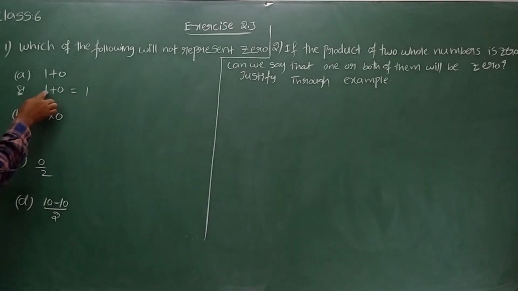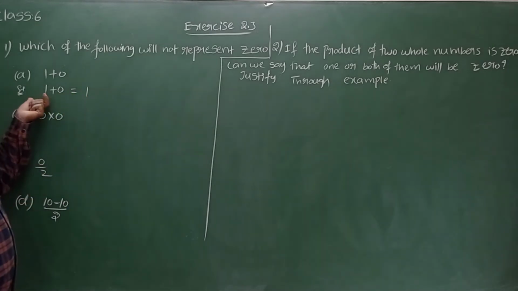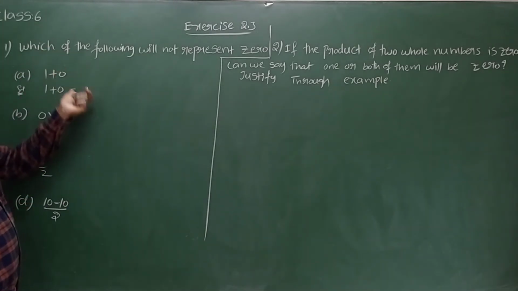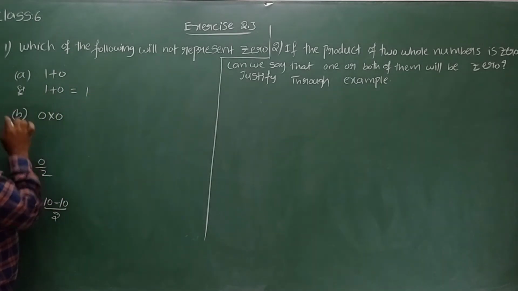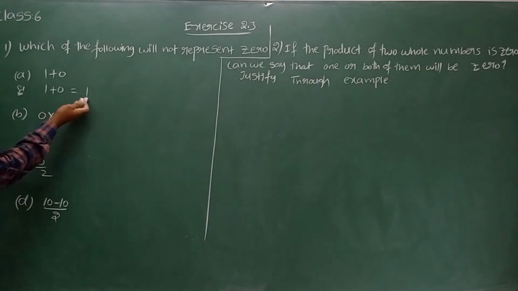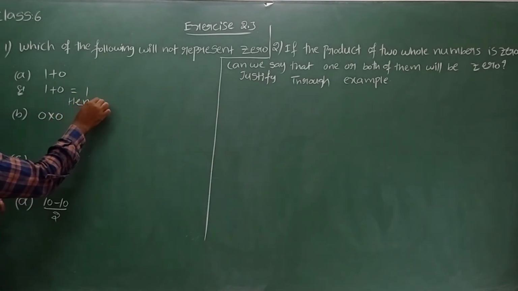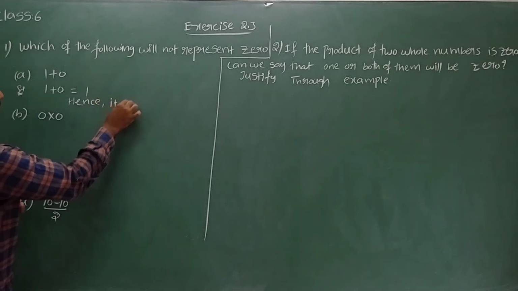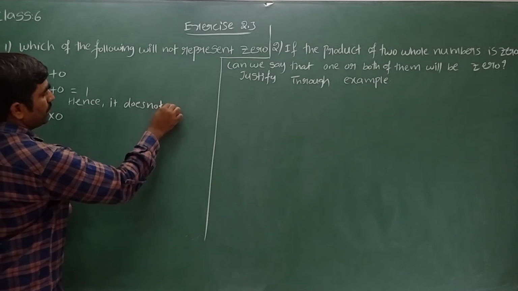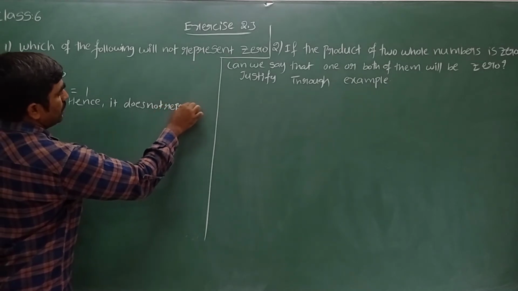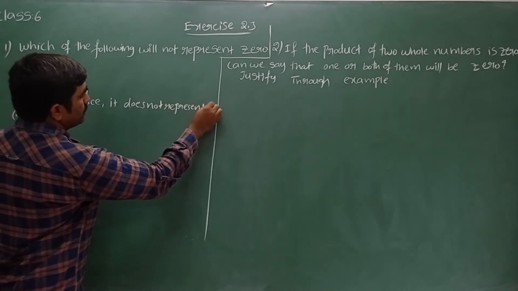Now will it represent 0? No, it represents 1. So what can we write? Hence it does not represent 0.